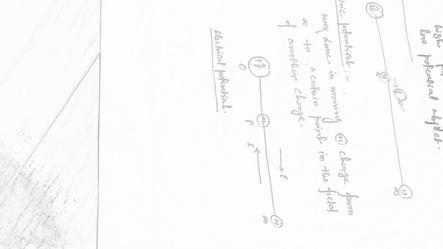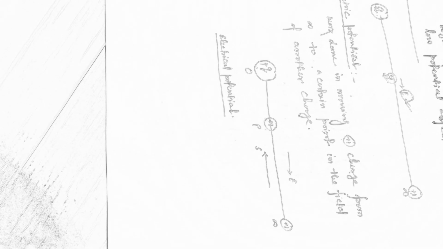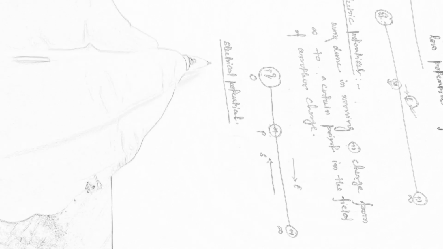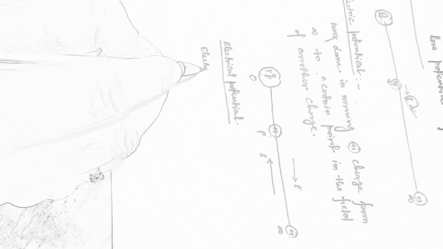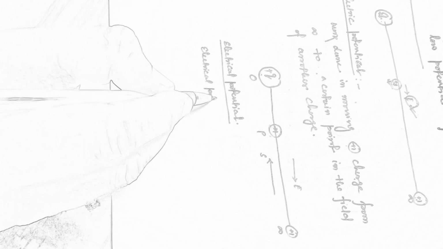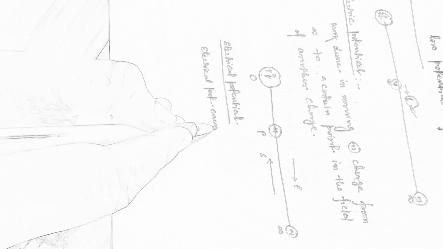Now, instead of +1, if we bring any other charge, say +2, +3, +Q, or -Q, any charge except +1, the amount of work done will also remain stored in it, and that is known as electrical potential energy.